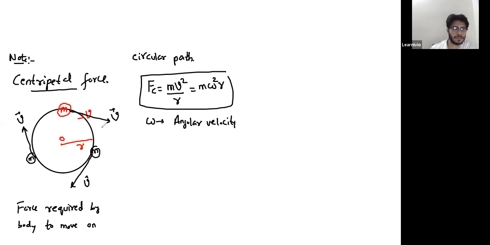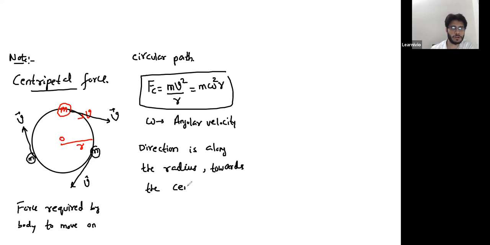And the direction of centripetal force is along the radius towards the center.